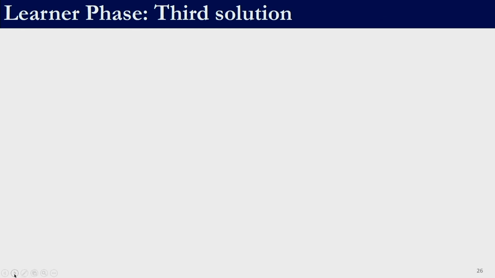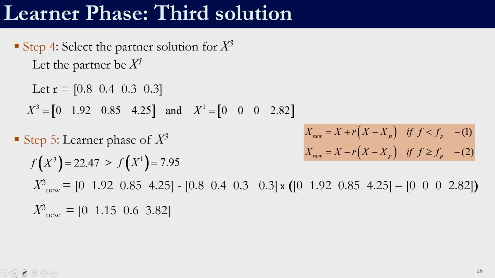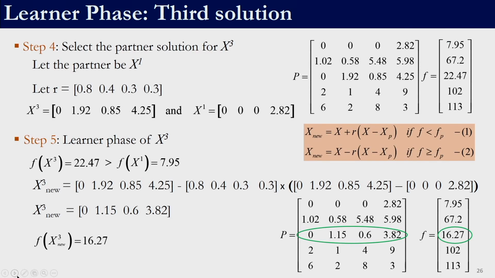Then the solution 3 undergoes the learner phase, that is also similar to what we have discussed, right. So, this is the initial population. So, the solution 3, this is the solution that we are working with, right. So, in this case we have selected the partner to be 1. So, this is the partner, right.